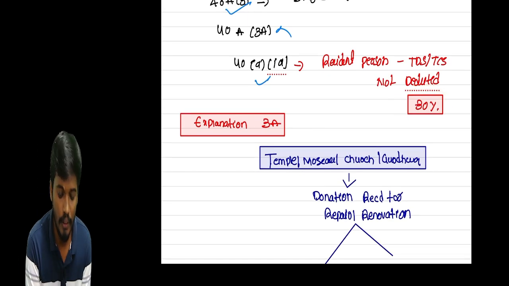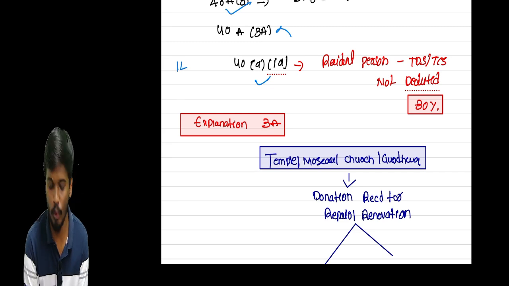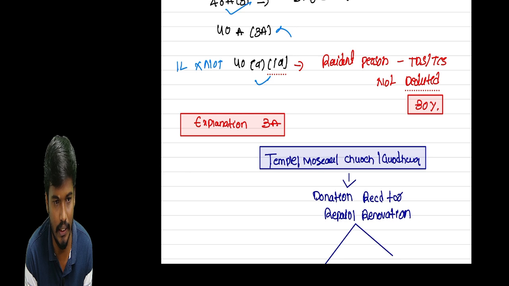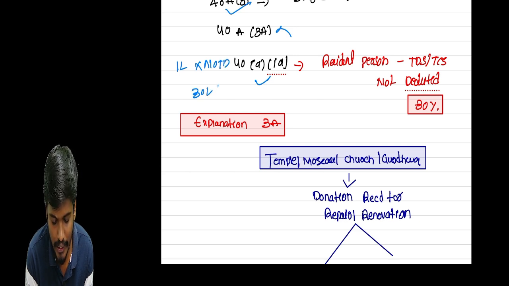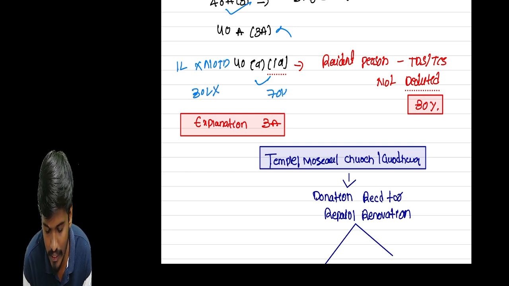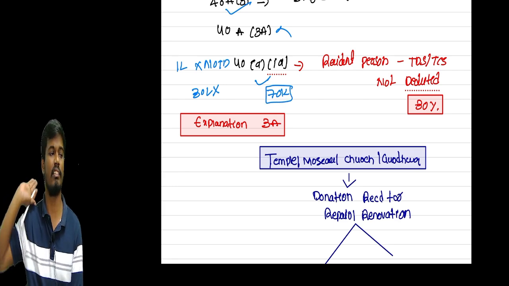For example, if the trust incurs 1 lakh expenditure and no TDS is deducted, 30,000 will not be treated as application. Only 70,000 will be treated as application.